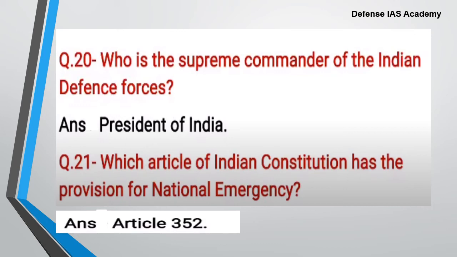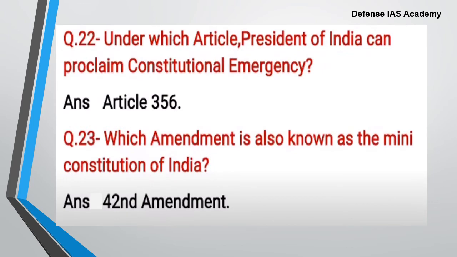National emergency could be declared on the basis of external aggression or war and the internal disturbances in the whole of India or a part of its territory, and this emergency is declared under the Article 352. Next question. Under which article the President of India can proclaim constitutional emergency? It is Article 356.